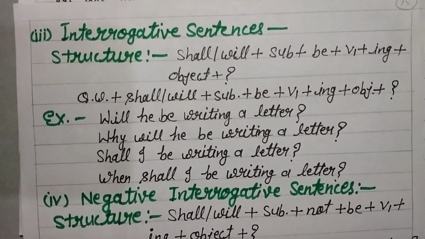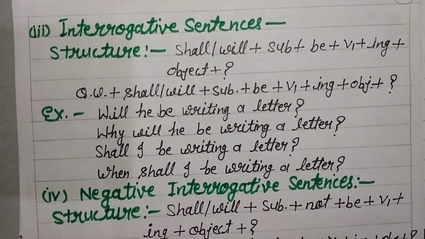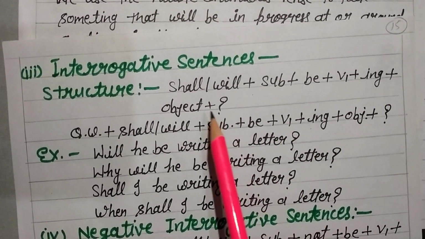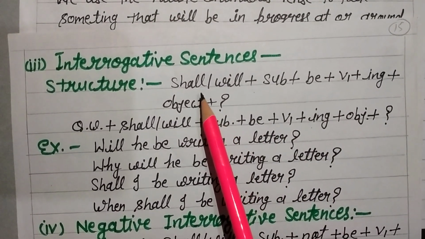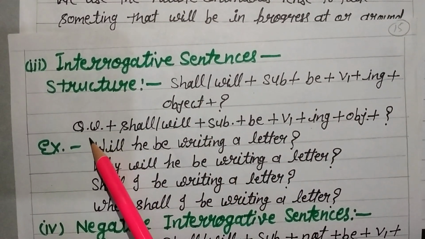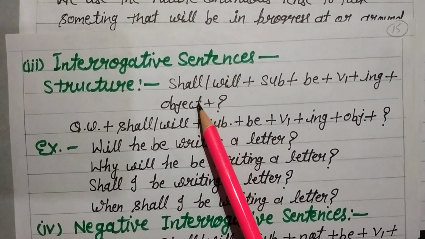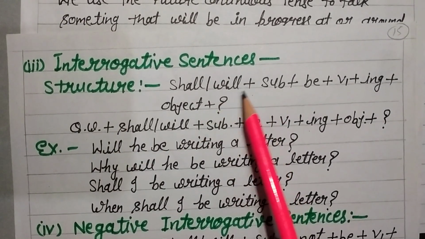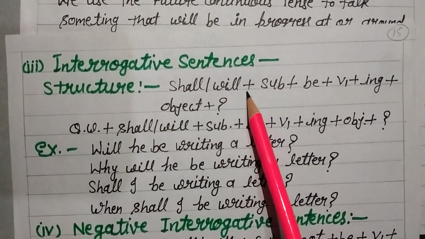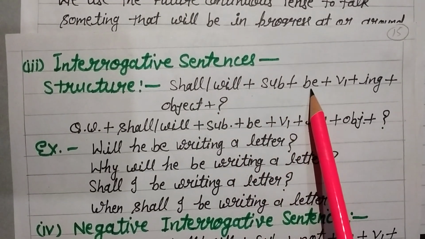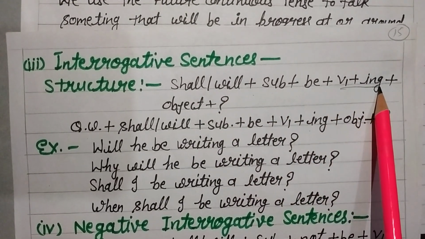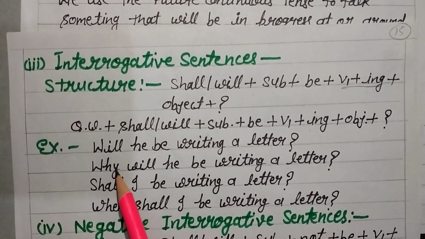Interrogative sentences, structure. There are two types of interrogative sentences: with the help of a helping verb and with the help of a question word. With the help of a helping verb: shall, will plus subject plus be plus ing form of the verb and then object.